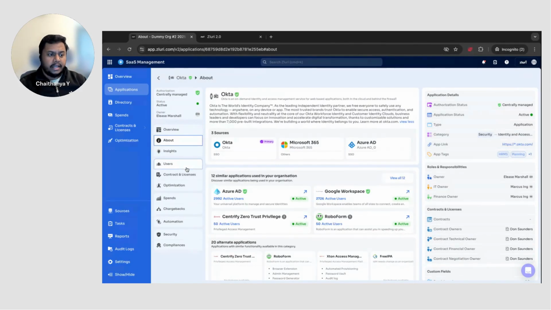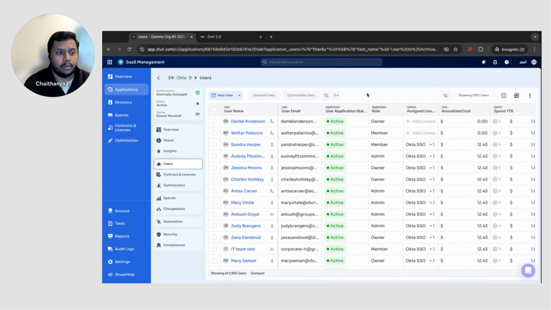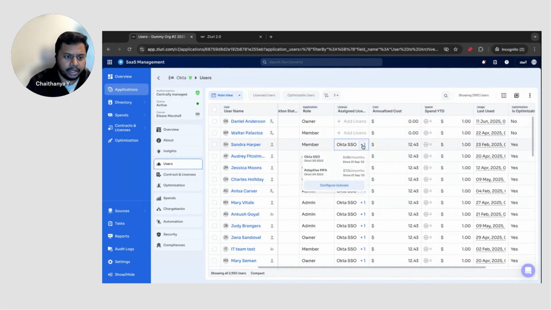With that, I'll quickly get into the user section so that we can deep dive into a few more things on this page. One important thing we wanted to talk about is that every single field you currently see on the page has a lot more metadata. For example, if I'm looking at assigned licenses and I click on this license information, I'm able to see that information. You don't need to go to a specific page to see that simple information. I also have quick actions that I can take then and there.